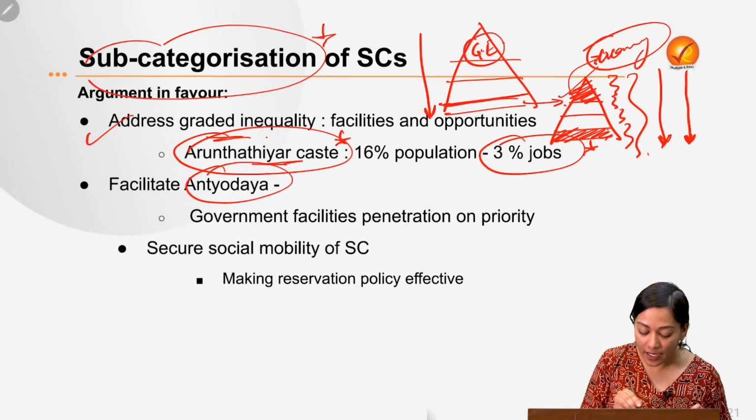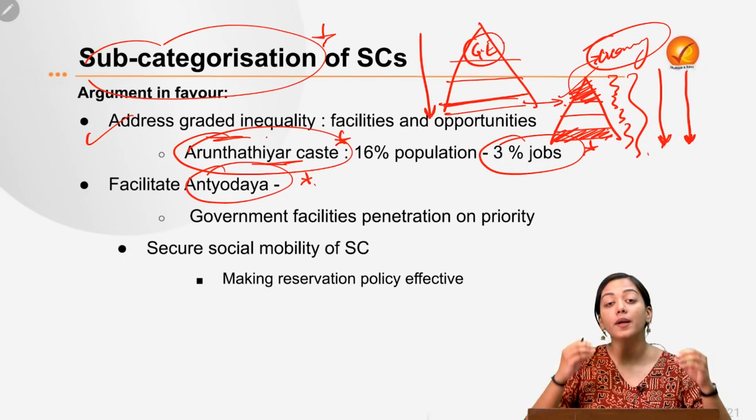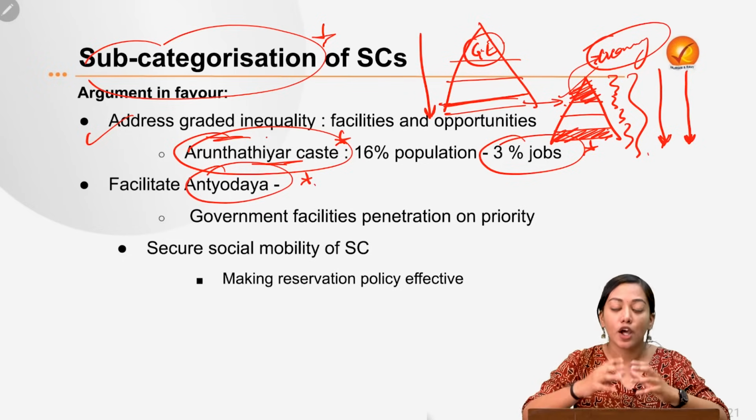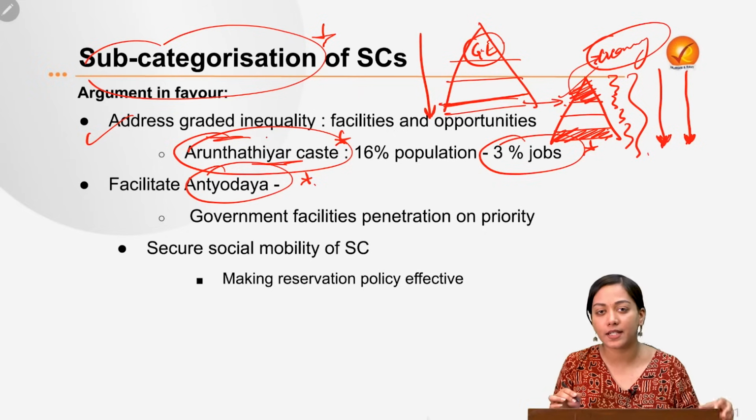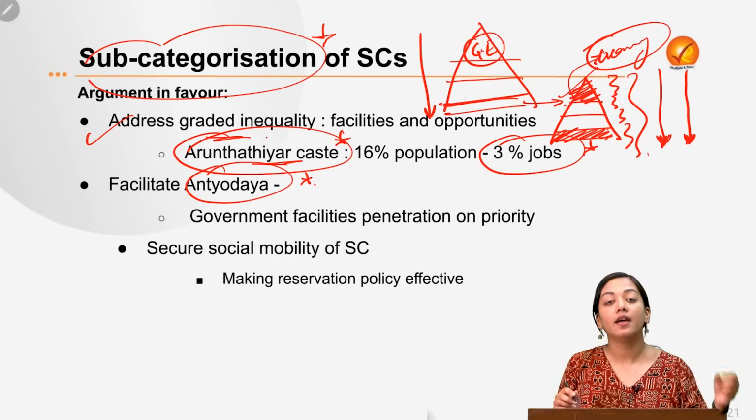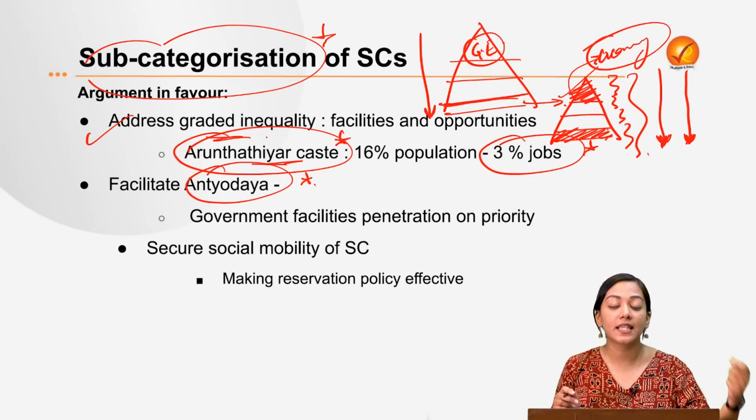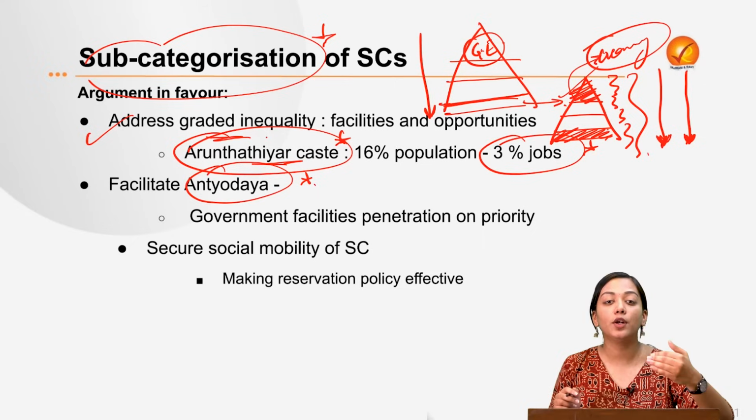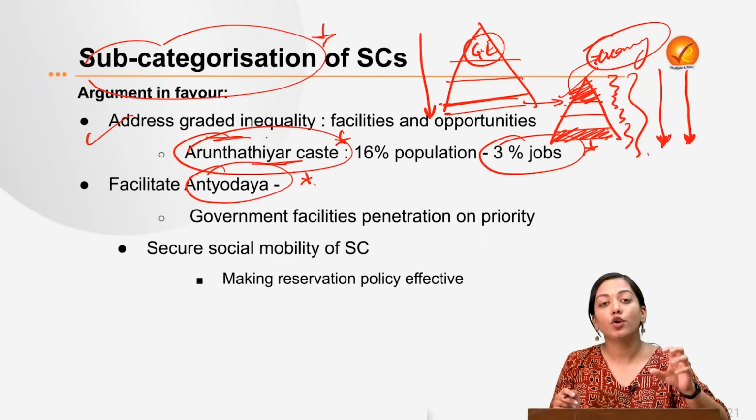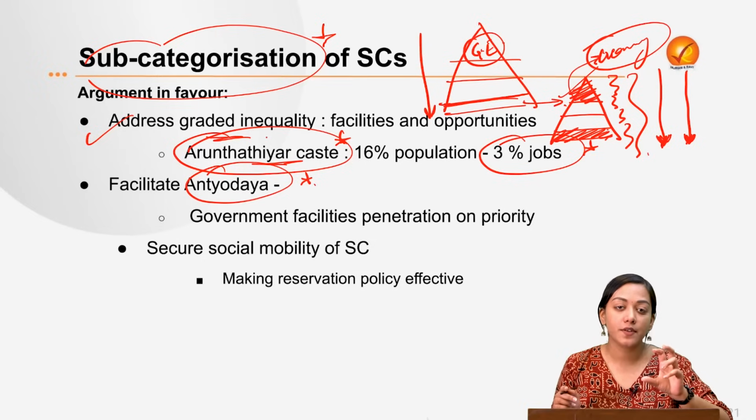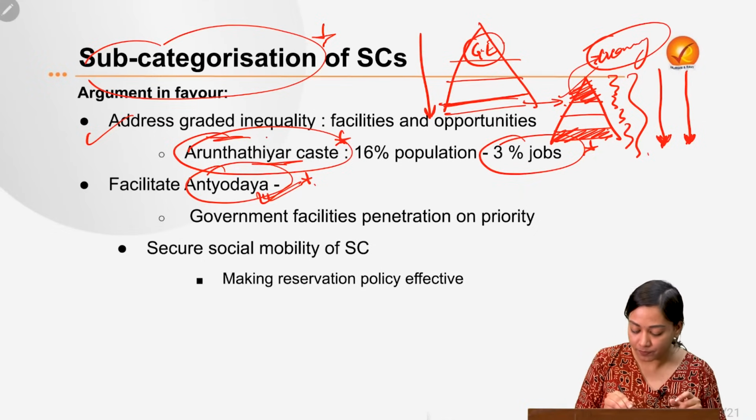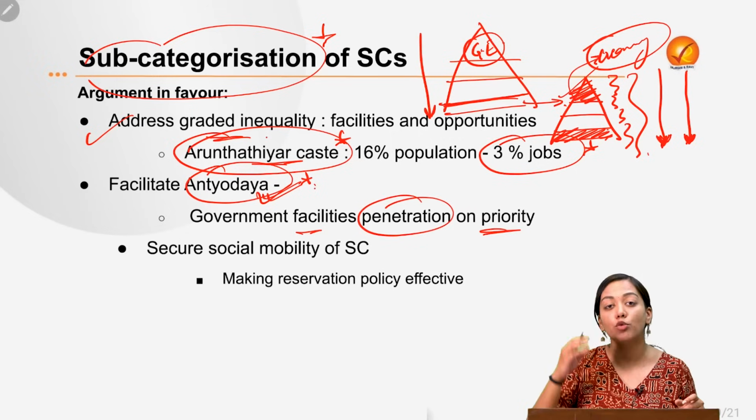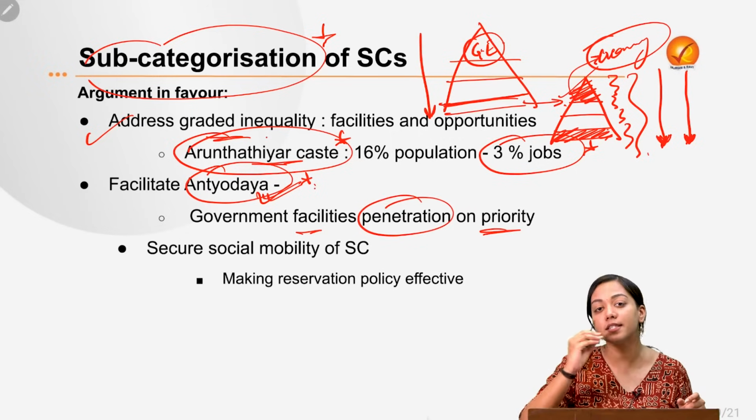Second is to facilitate Antyodaya, that is upliftment of the last mile beneficiary. So what happens? Why do we see the degrading levels of the access to basic facility or opportunities? That is because the government privileges, benefits, schemes are not even reaching the people who are belonging to the last mile. So in order to give them the priority delivery of service, we need to first of all identify them and then deliver Antyodaya to them, so that government facilities are penetrated on a priority basis to the most lower subgroups or most disadvantaged subgroups.